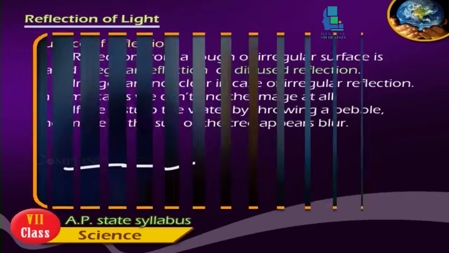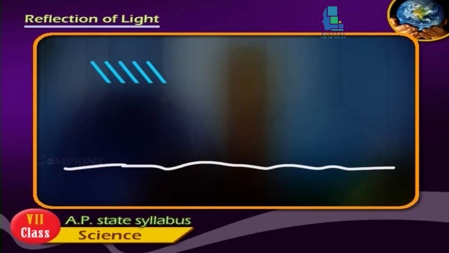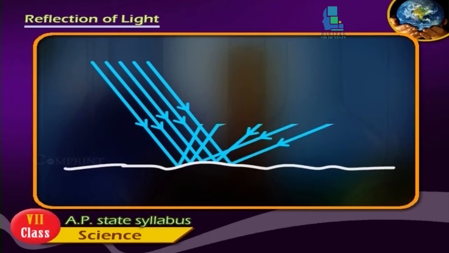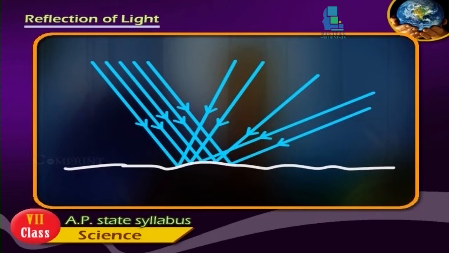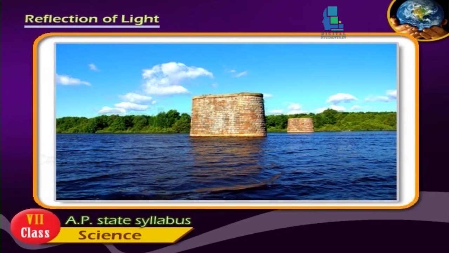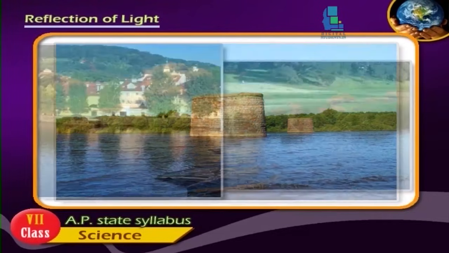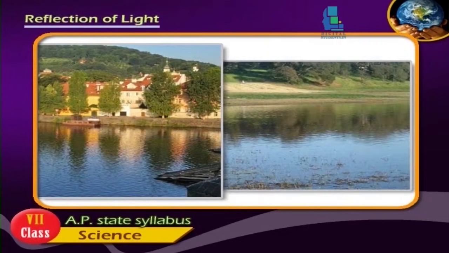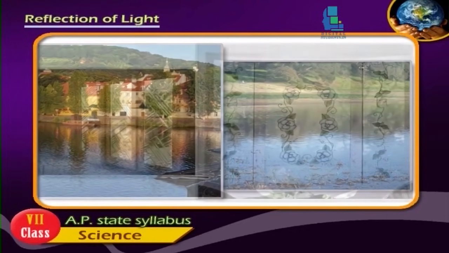Reflection from a rough or irregular surface is called irregular reflection or diffused reflection. Images are not clear in case of irregular reflection. In some cases, we can't find the image at all. If we disturb the water by throwing a pebble, the image of the sun or the tree appears blurred.